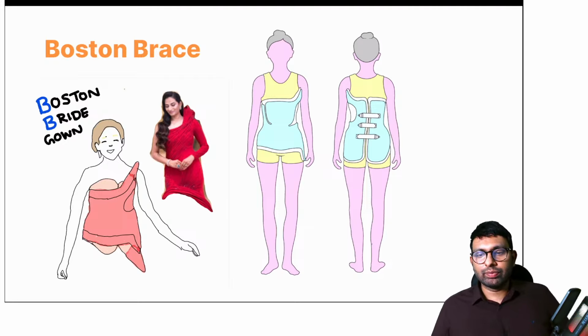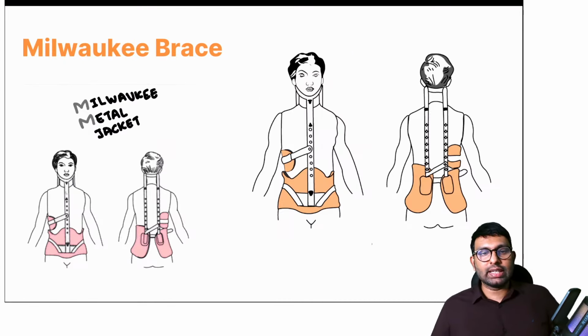Where do we use Boston brace or modified Boston brace? Scoliosis, Shabir, you're absolutely right. So Boston brace is used in scoliosis, even Milwaukee brace, which looks like this, has a metal bar in it.